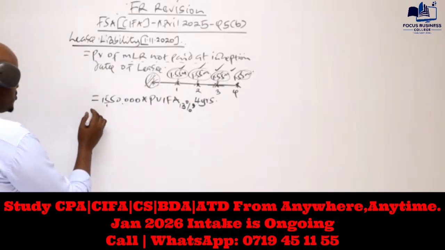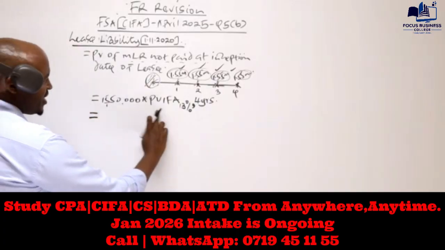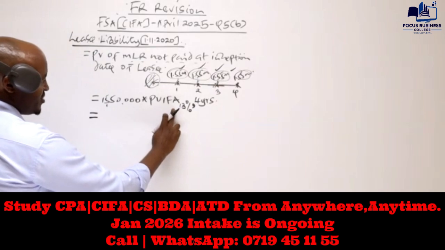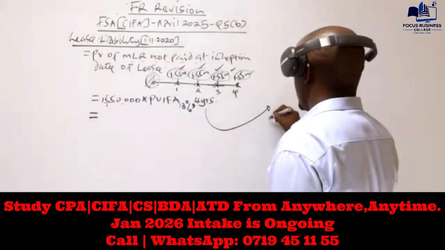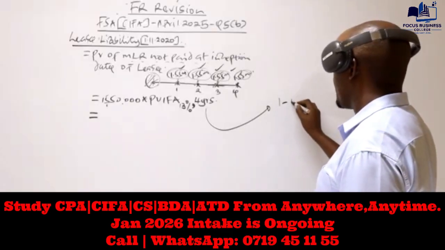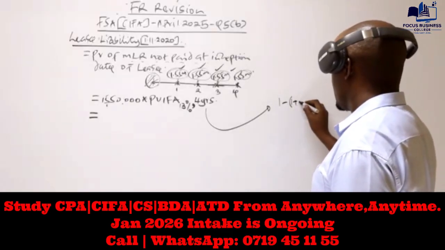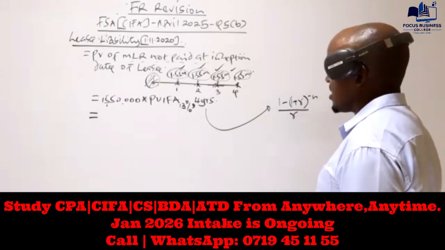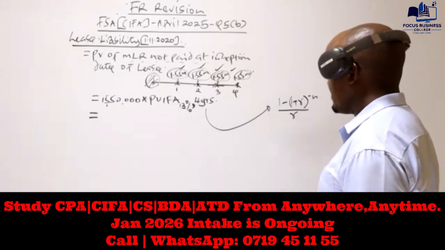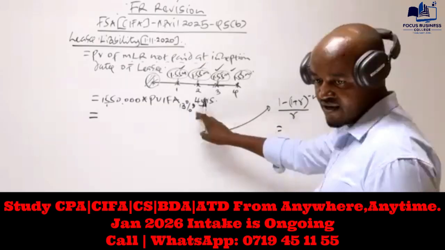Yes. So let's work this out. I think in our case, we already have this value. Remember, we said in case the examiner has not given you this, the formula you have to recall is 1 minus (1 plus r) raised to power negative n, divided by r. So that is the formula you need to remember. But in our case, we already have this value here.